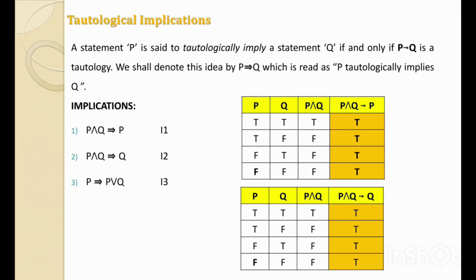The third is P implies P or Q. It is also a tautological implication. That's why we say P tautologically implies P or Q. The fourth is not P tautologically implies P implies Q, and Q tautologically implies P implies Q.